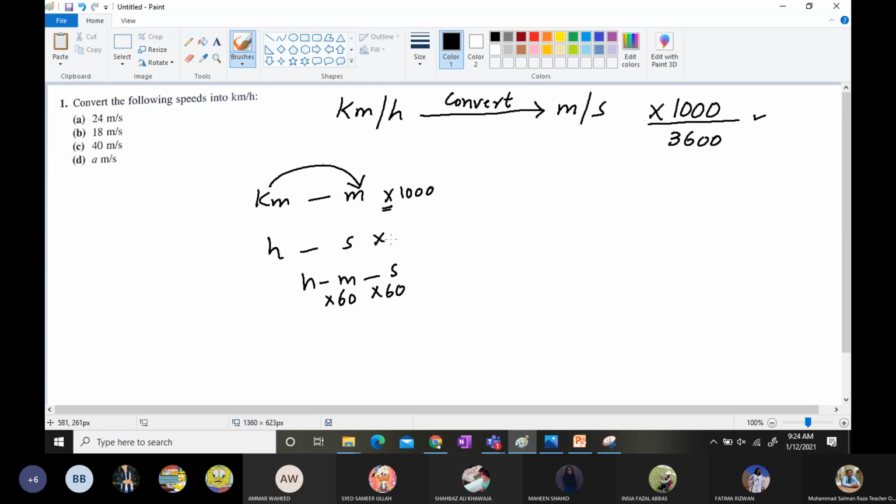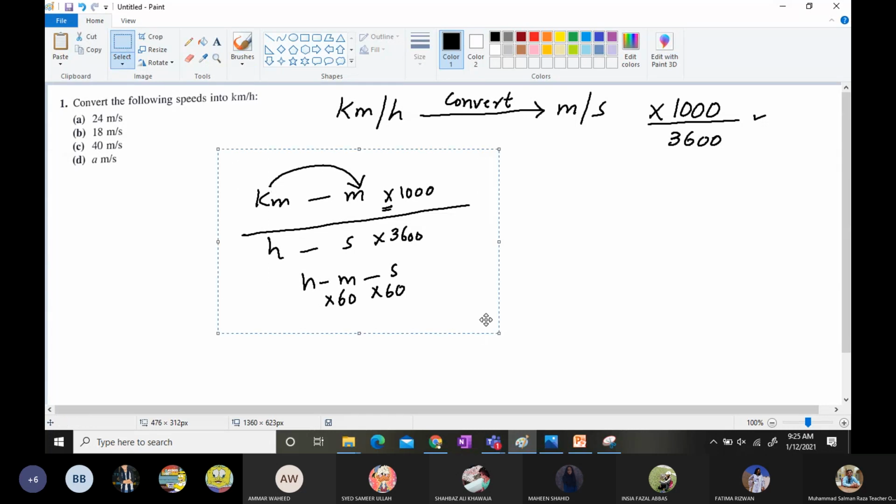So when kilometer changes to meter and hour changes to second, you write it as multiply by 1000 and divide by 3600. This is the same thing which I've written over here.